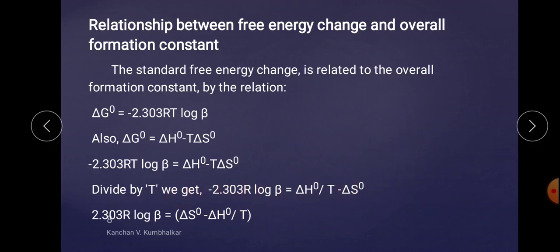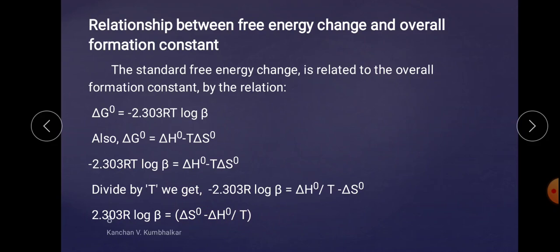So we get 2.303 R log to the base 10 beta is equal to delta S0 minus delta H0 upon T.